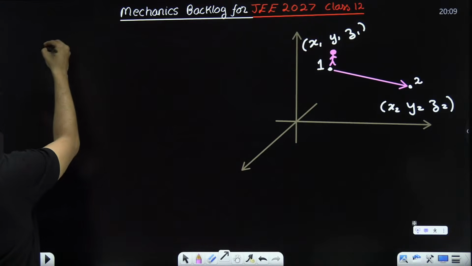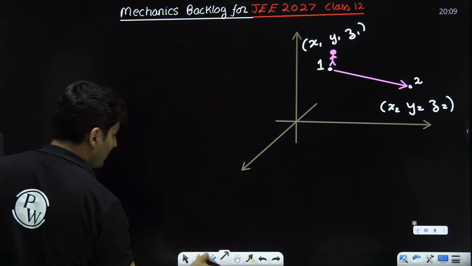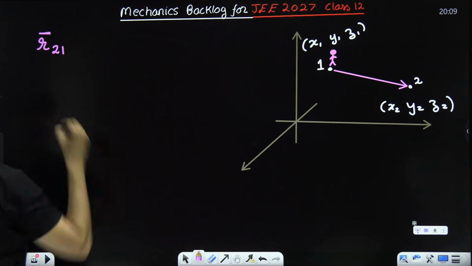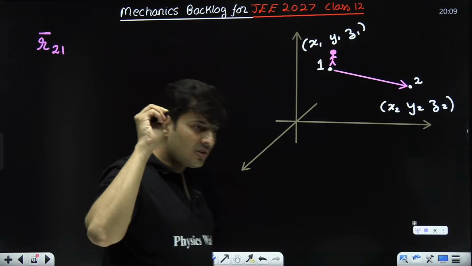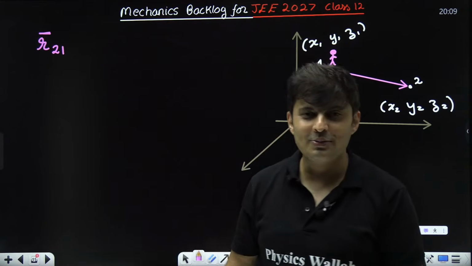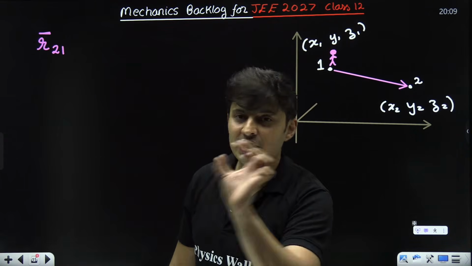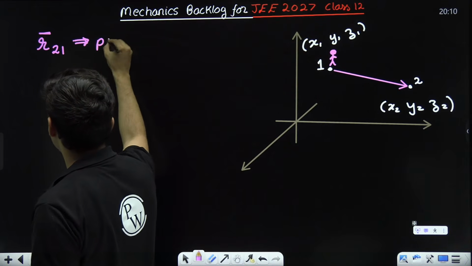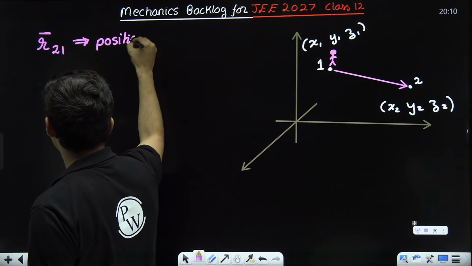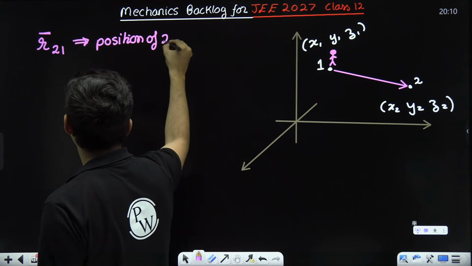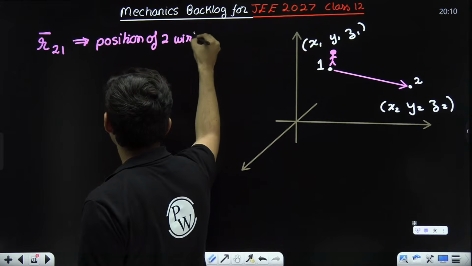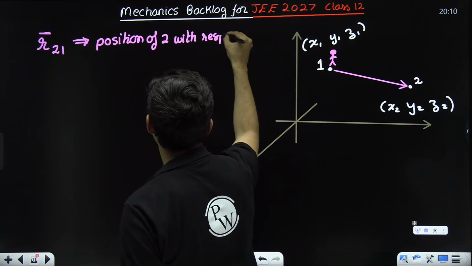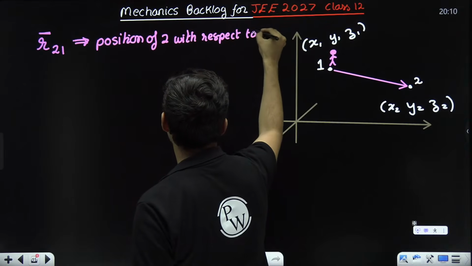So the symbol for that is R21. R is generally used for the word position. So this is nothing but the position of 2 with respect to 1.